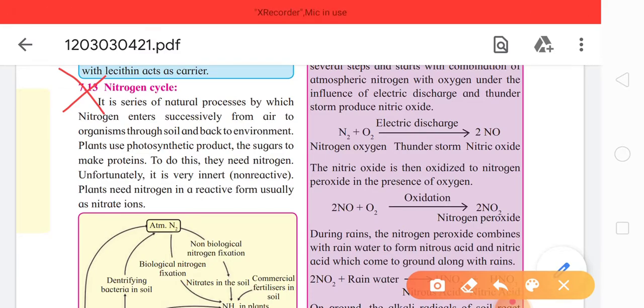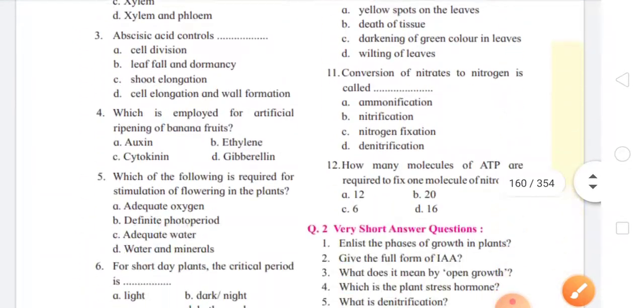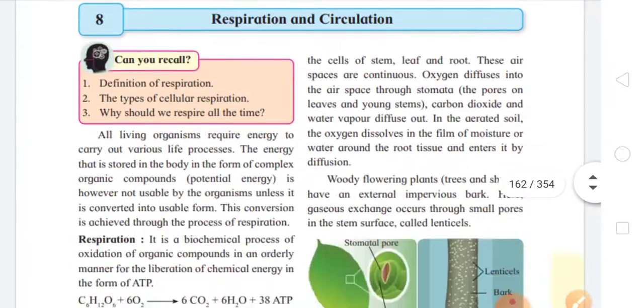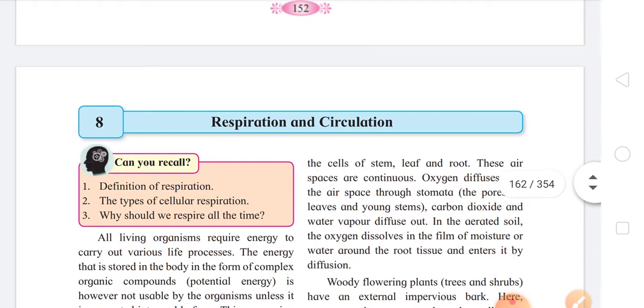Now let us move to the 8th chapter. The name of the chapter is respiration and circulation. So please take out page number 153, that is respiration and circulation. Now in this chapter, certain parts of this chapter have been deleted. So not much of this chapter is reduced. So let us please mark what are the parts of this chapter that are reduced.